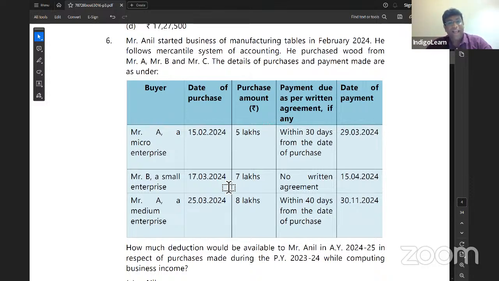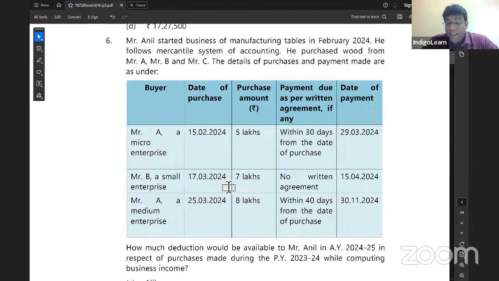43B, we discussed that in case of MSME, my dear friends, especially micro and small enterprises, payment has to be made as per the agreement, and the agreement cannot specify more than 45 days. And if there is no agreement, my dear friends, then in that case, the payment has to be made within 15 days. Getting my point, everybody? Come on, my dear friends, please reply.